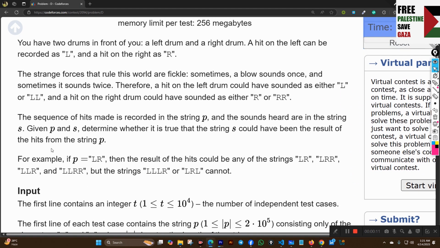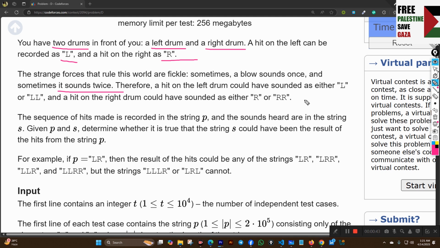In this problem statement, they have given us two drums in front of you, a left drum and a right drum. When we hit the left drum, it is recorded as L, and when we hit the right drum, it is recorded as R. The strange forces that rule the world are fickle. Sometimes a blow sounds once and sometimes it sounds twice.